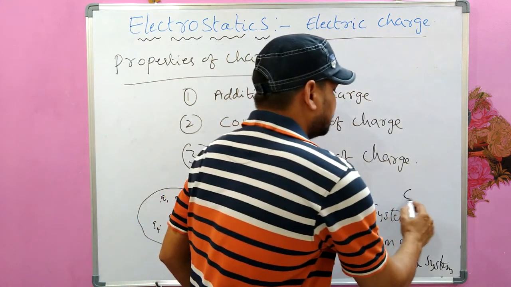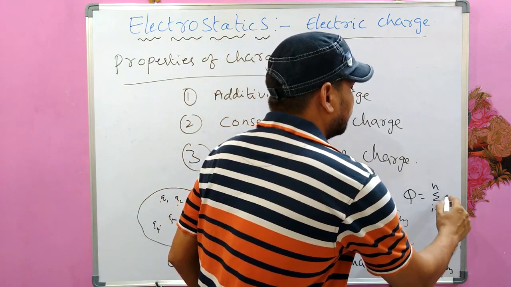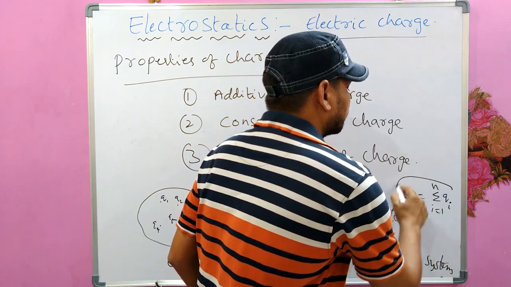Or simply you can say Q is sigma i equal to 1 to n of Qi.